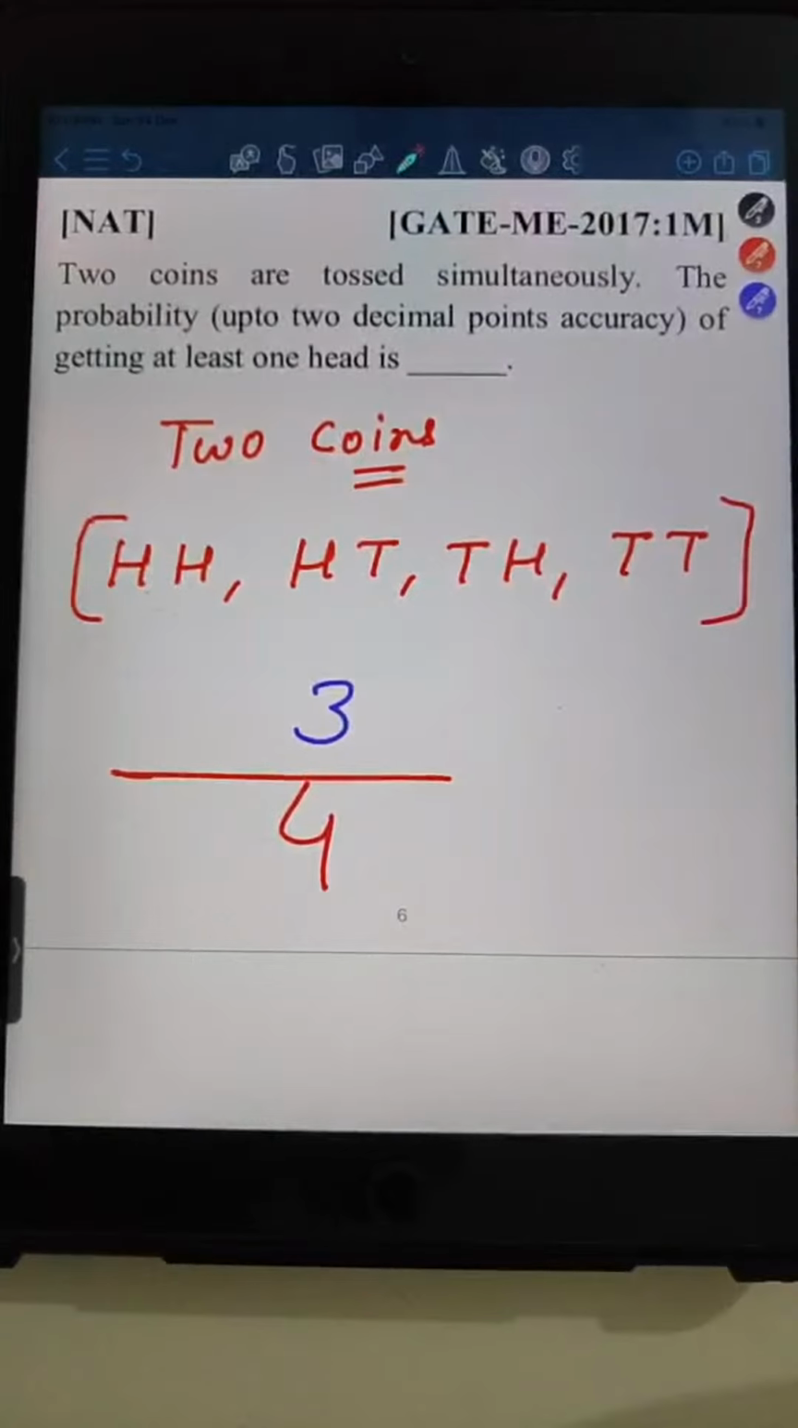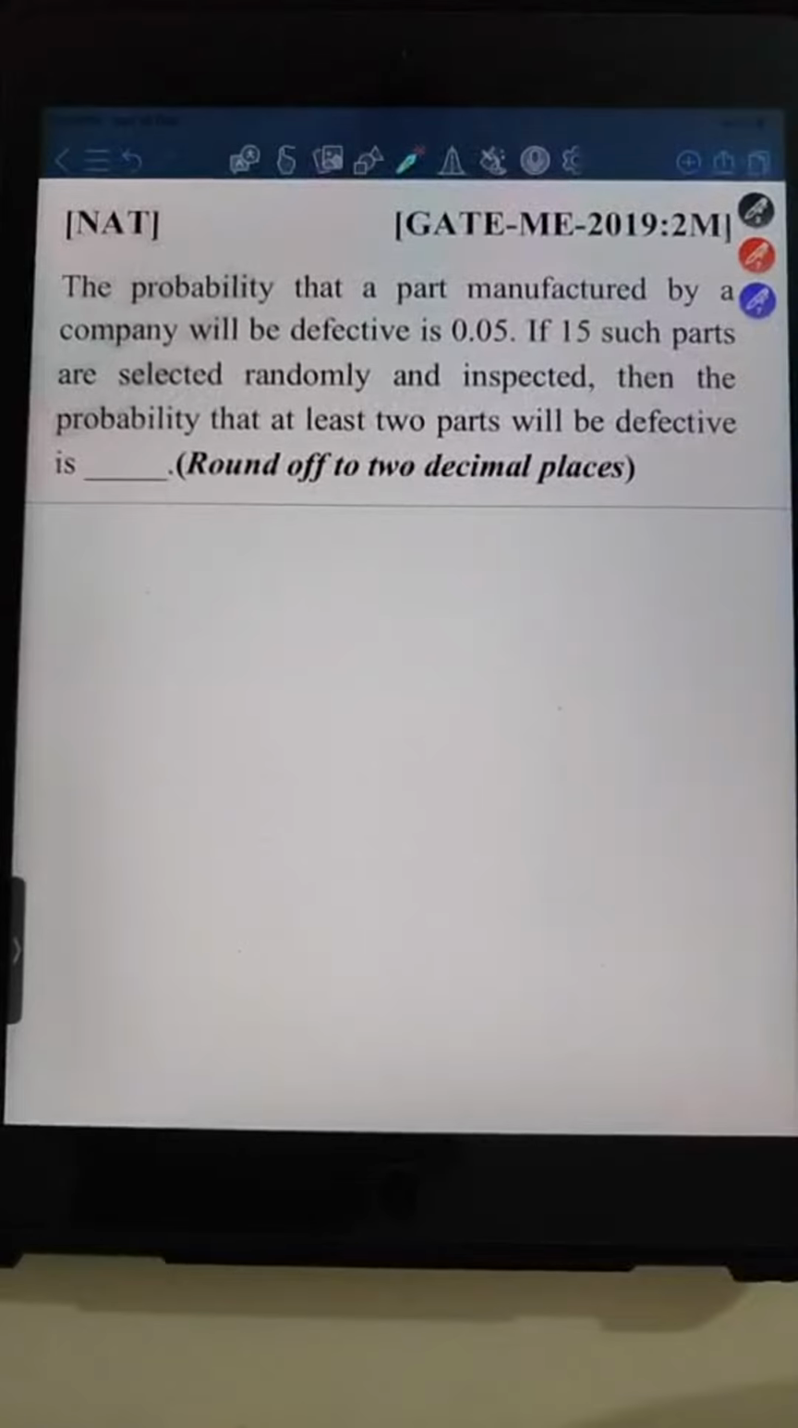If no one has any doubt, then we can move to the next one. Okay, so we are moving towards the next one because we have limited time. This question was asked in GATE 2019 mechanical engineering for 2 marks. Kaushin Ansari is telling clear, sir. Okay, Kaushin Ansari, great.